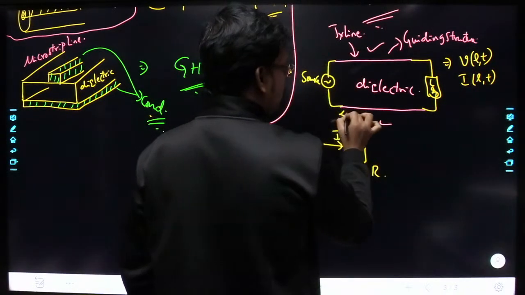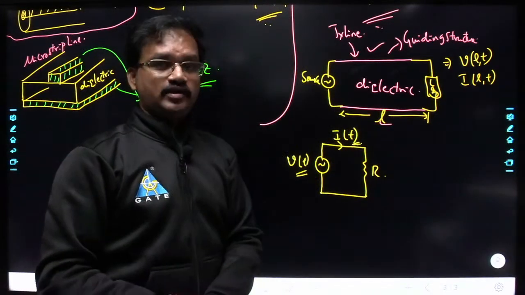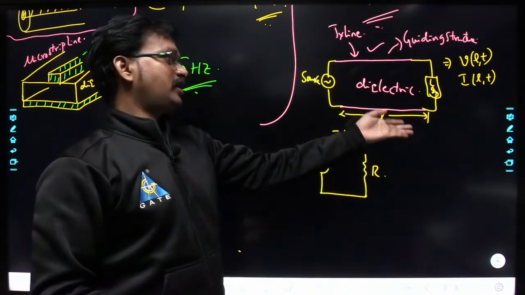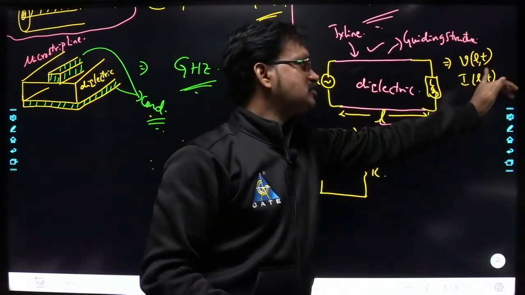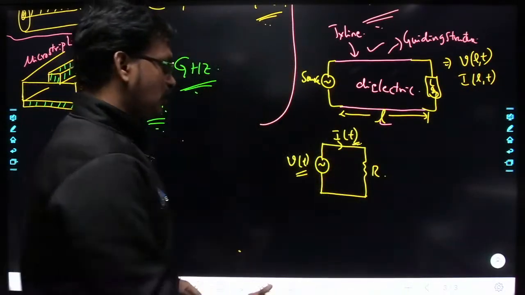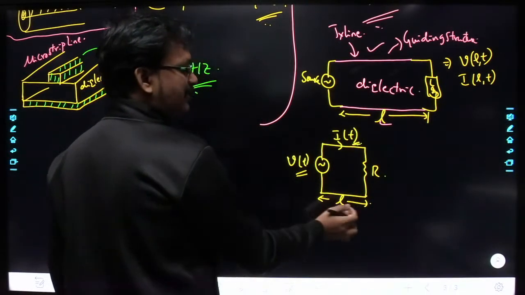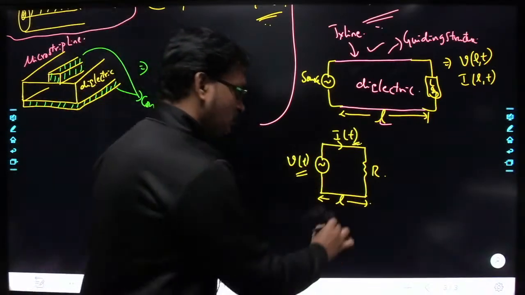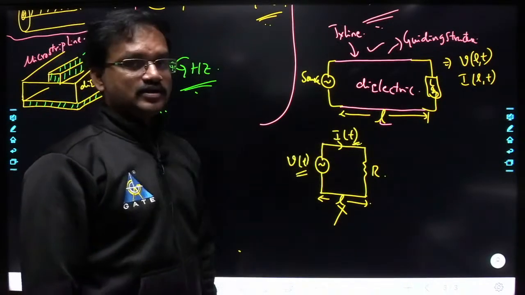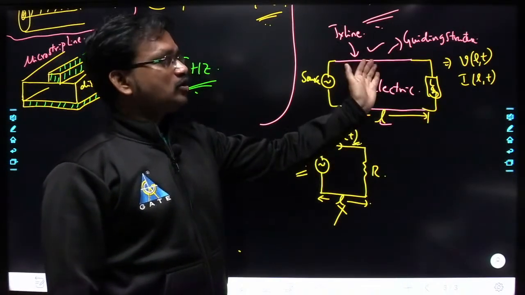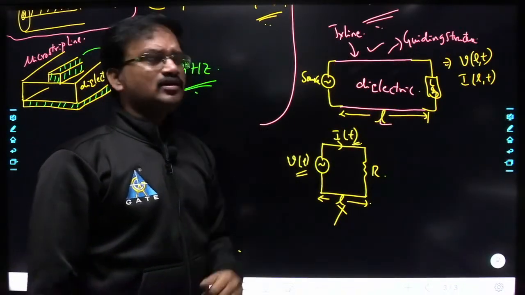That means you are going to consider the length of the transmission line also. If you include the length of the transmission line, then the voltages and currents on the transmission line become functions of both space as well as time. But in a circuit, you are not including the length of the circuit. You are neglecting it, and considering only time variations of voltages and currents, whereas here we are considering both time variations as well as spatial variations along the transmission line.